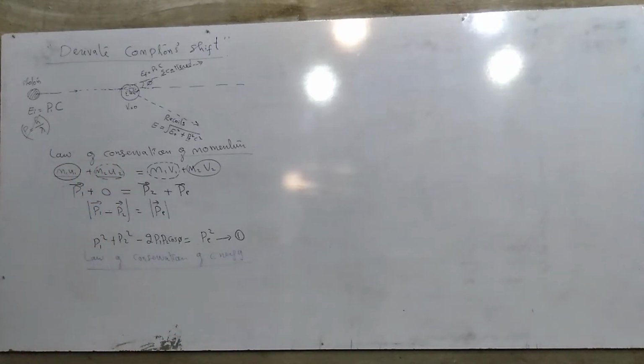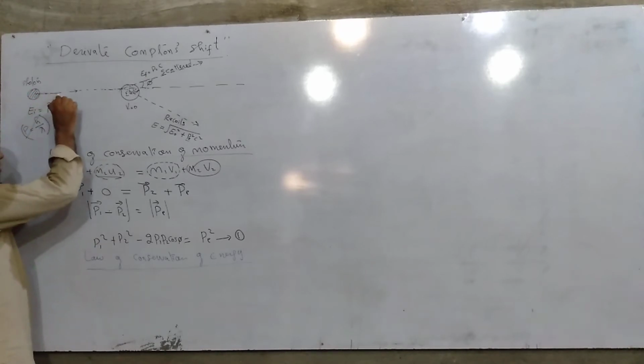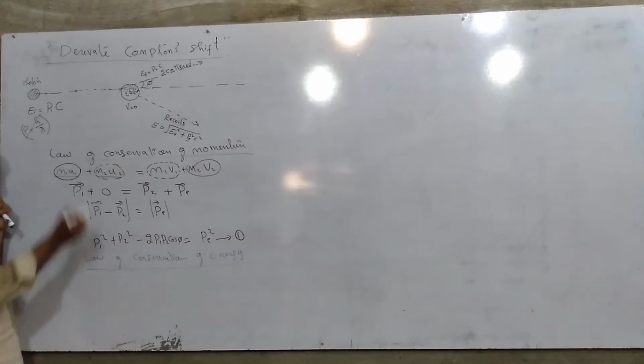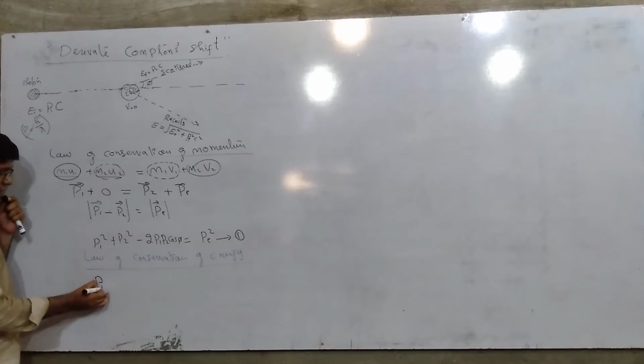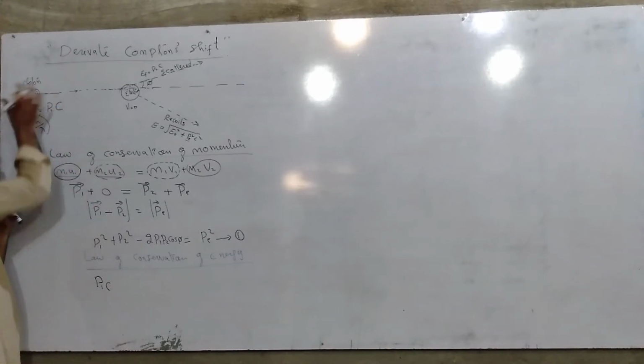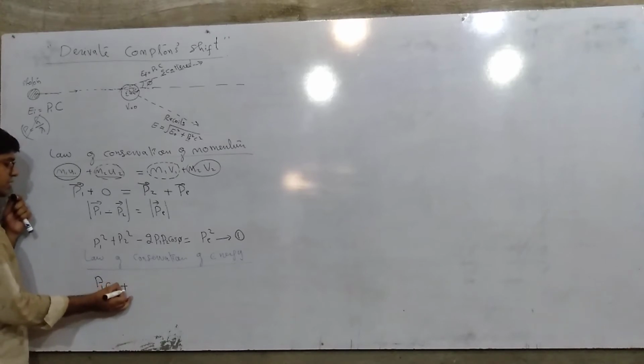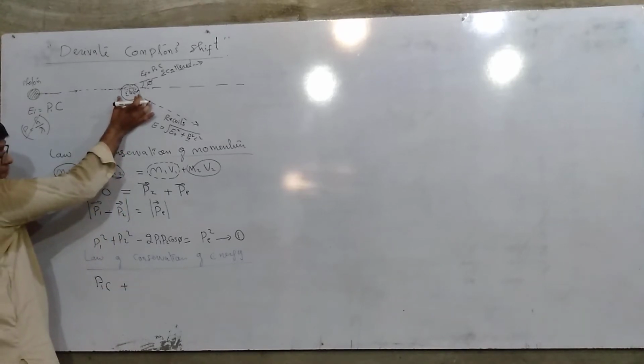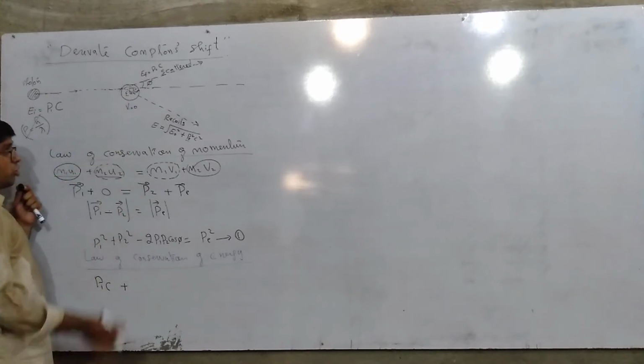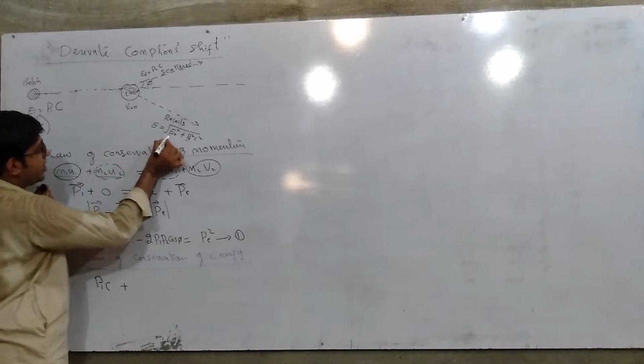The law of conservation of energy states that the energy before collision and after collision always remains the same. As this photon was coming, its energy is P1C. This is the formula for initial energy, plus the initial energy of this particle before collision, the electron. So the electron has mass energy.